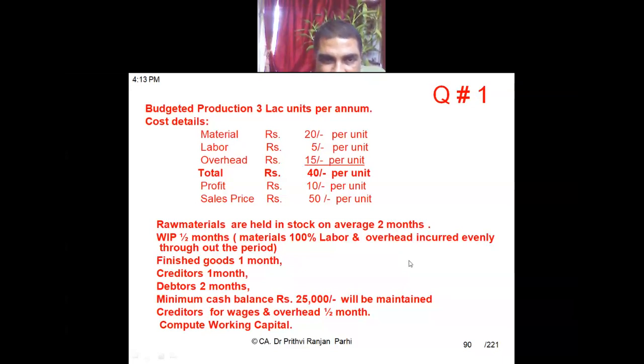Understood? Similarly, WIP: for how many days do we have to keep it in the production process? 15 days. Half month means 15 days. So you have to find out the cost of WIP for 15 days. WIP means what? Semi-finished goods. Is it not? Yes or no?